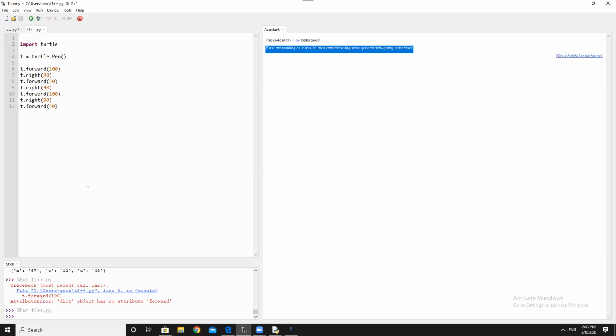Okay, so now let's do something different. What about the triangle? Before we go to the triangle, some mathematics. If you see, the square has four sides and four angles. Now, if you imagine that we turn around 360 degrees, the total angle is 360 degrees. If you divide it by the number of sides, what number do you get?